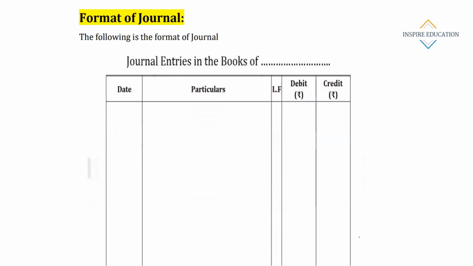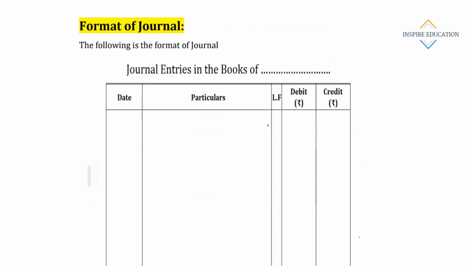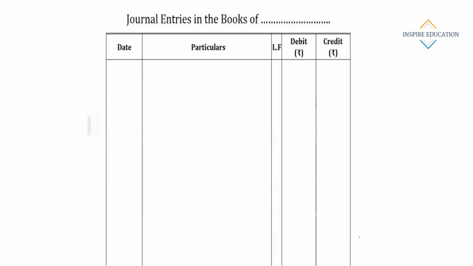Now see, this is the format of a journal. How do we draw a journal? I have already uploaded a small video on how to draw a journal. Probably you have seen that video. Otherwise, you just go through and see it.